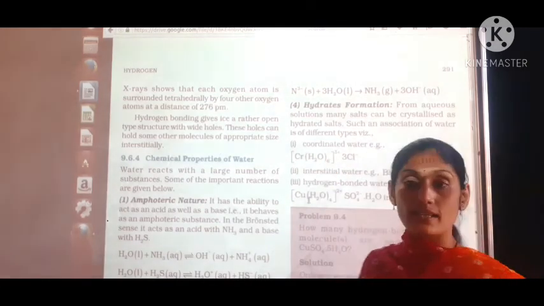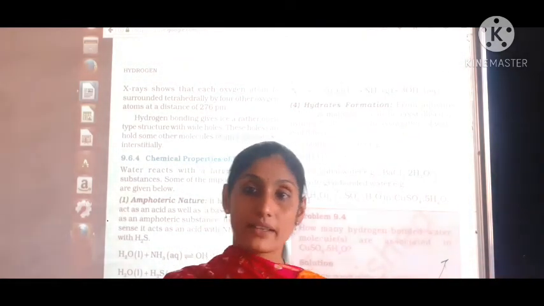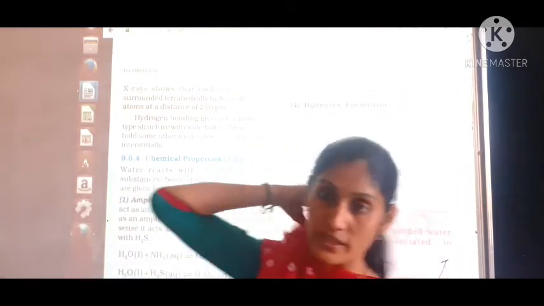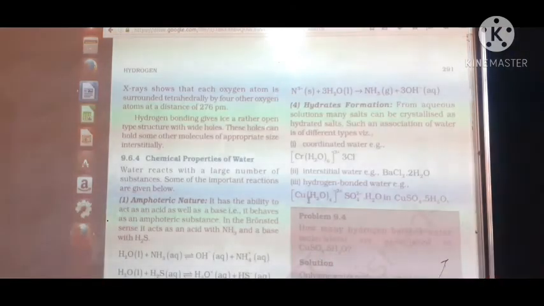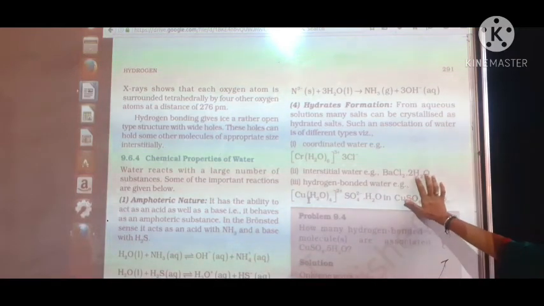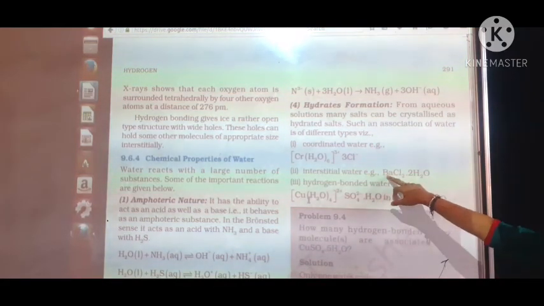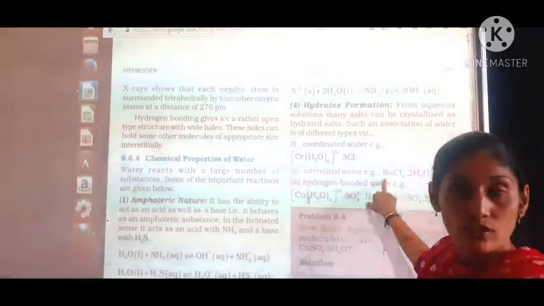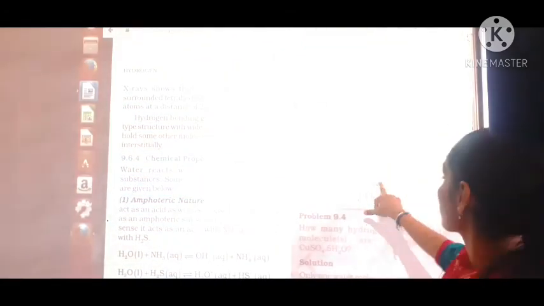When water is attached with the central metal atom, that type of water is known as coordinate water. Interstitial water, whenever ionic compounds are dissolved in water. So an example is given, whenever barium chloride is dissolved in water, it's known as interstitial water.